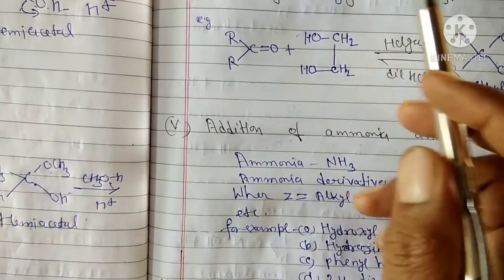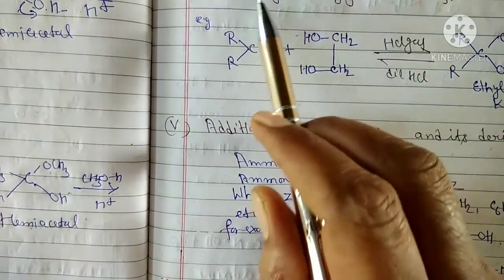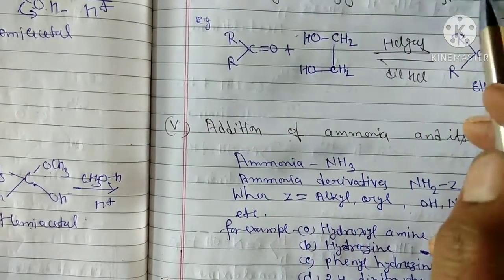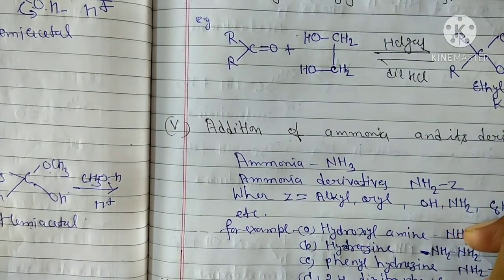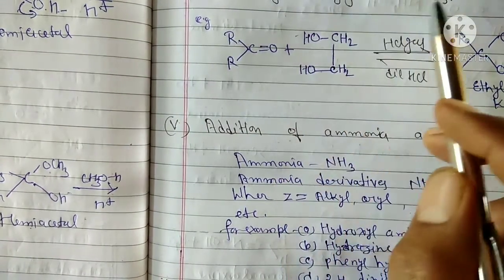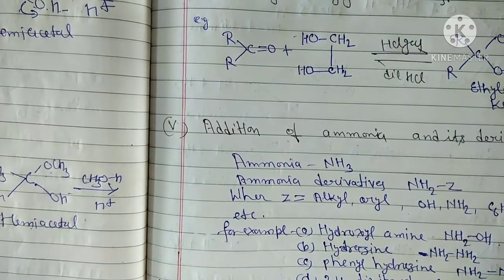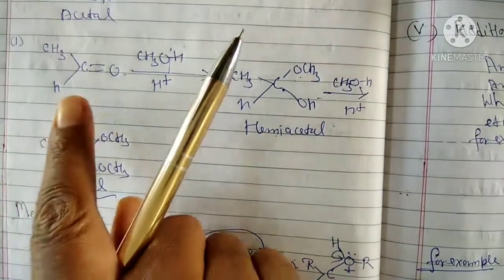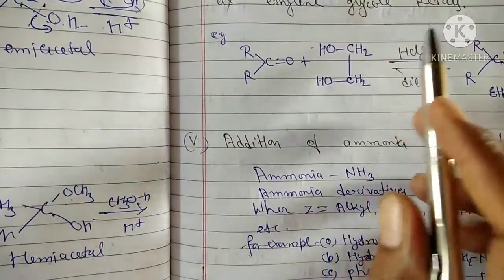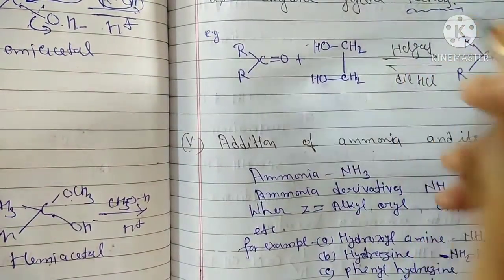But ketones react with ethylene glycol under similar conditions to form a cyclic product, which is known as ethylene glycol ketal. Okay, if the reagent we use is an aldehyde, it forms acetal; if we use ketones, their name will be ketals. Okay, students.